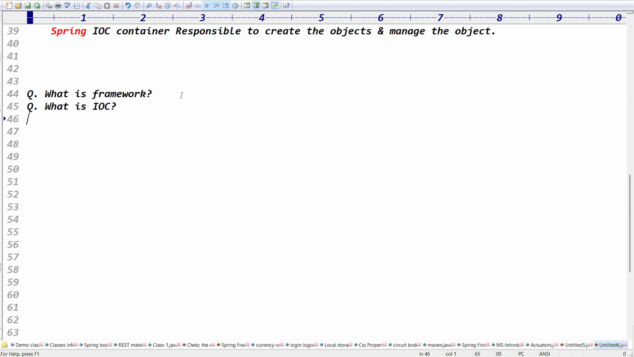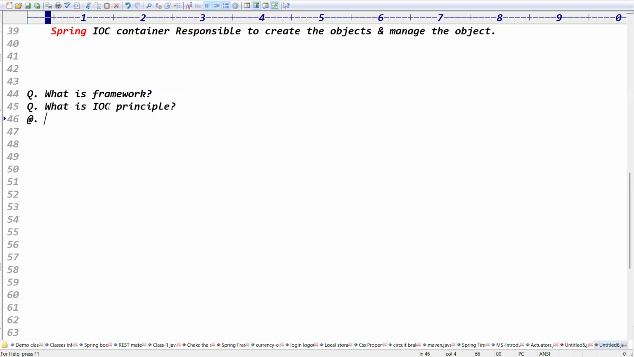Yes, what is IOC? What is the meaning of IOC? IOC is responsible to create the object and manage the object. So instead of the developer creating and managing the object, the framework will control the application flow, right? That is called IOC principle.